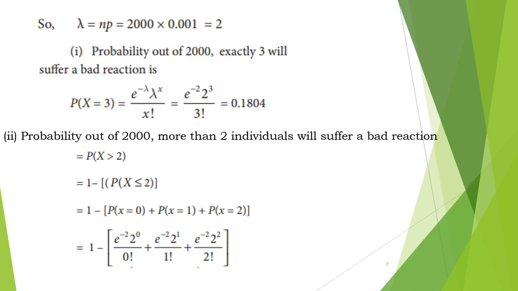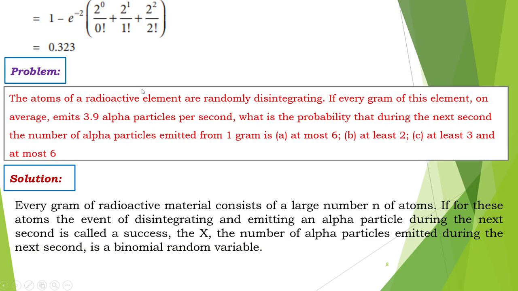First, we have to find the probability that exactly 3 out of the 2000 will suffer a bad reaction. That is capital X is equal to 3. For more than 2 individuals, what is the notation? Probability of X greater than 2. This can be rewritten as 1 minus probability of X less than or equal to 2. So this expression can be written using the probabilities of X equal to 0, X equal to 1, and X equal to 2. Substitute these X values in the Poisson expression, and we get the final answer as 0.323.